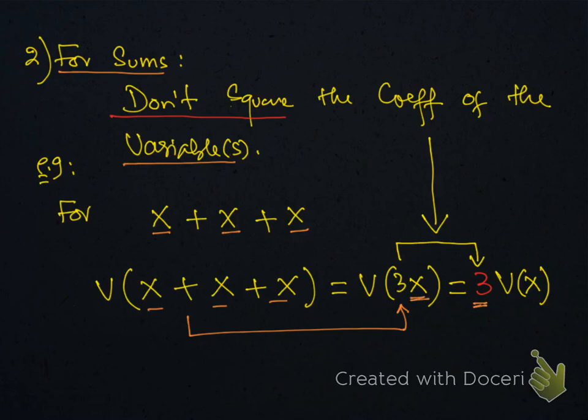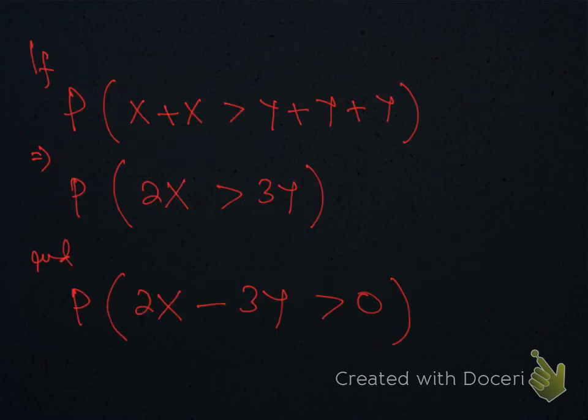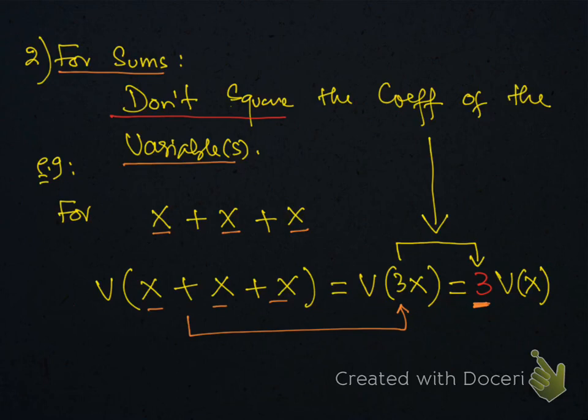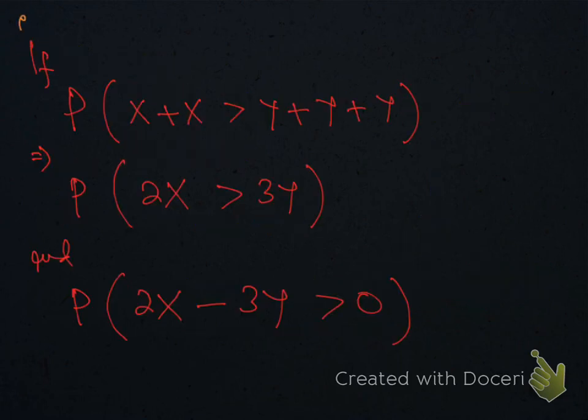3 is basically sums of x. You got this 3 when you added these 3x. So since this 3 is not a multiple, don't square this 3 here. Now this is very important. In some cases you need to be careful regarding the calculation for variance. In sums, we never square the coefficient. Well, this was the example number 1, and this is the example number 2.